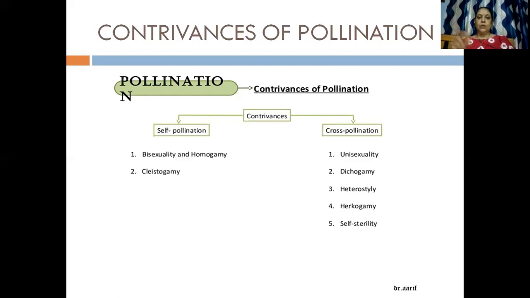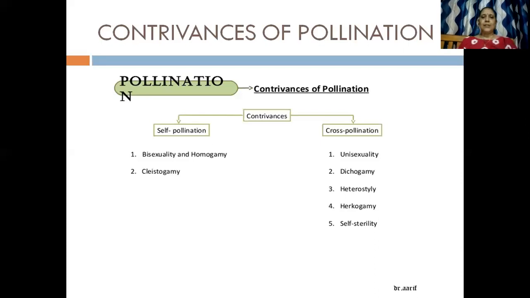So what are the contrivances? What are the plannings a flower needs to take so that self-pollination takes place or cross-pollination takes place? Okay, so there are a few plannings of cross-pollination as well as self-pollination.